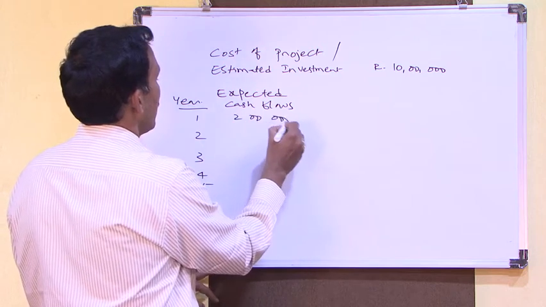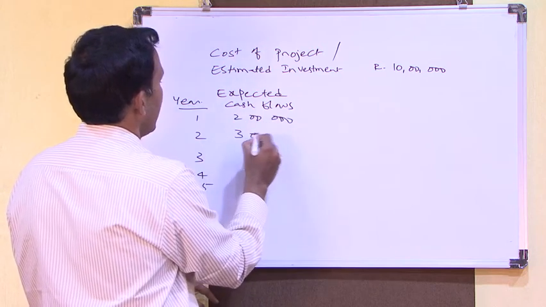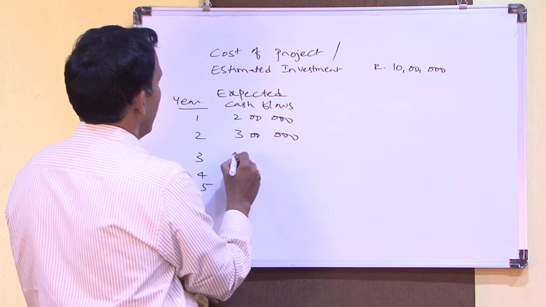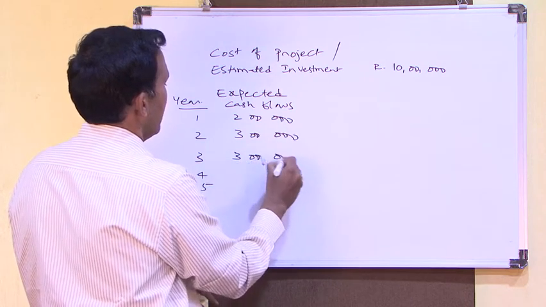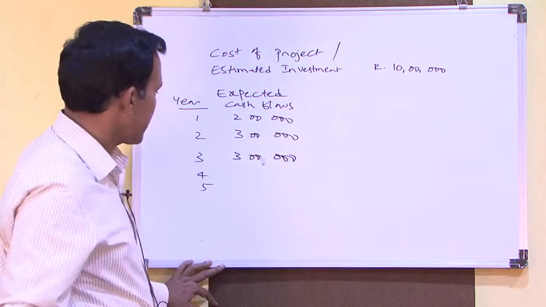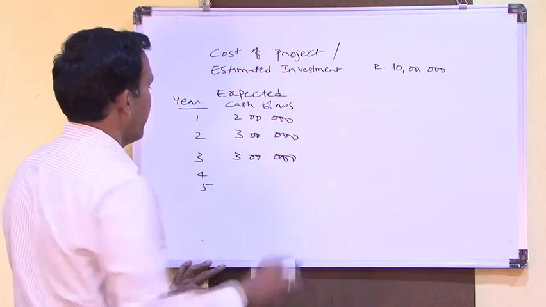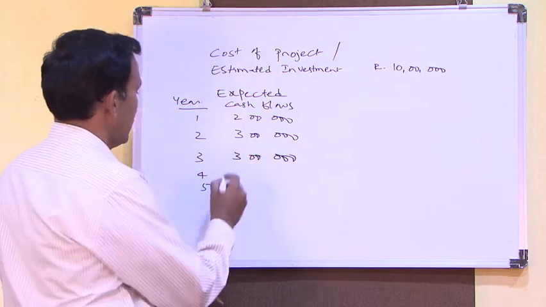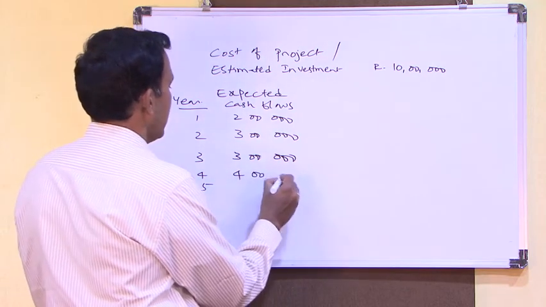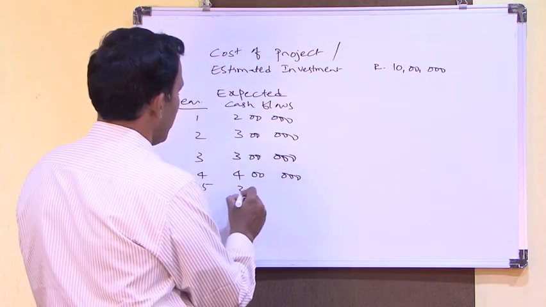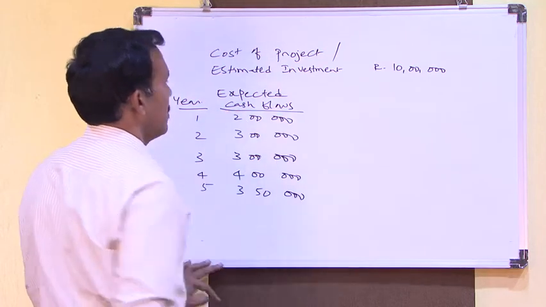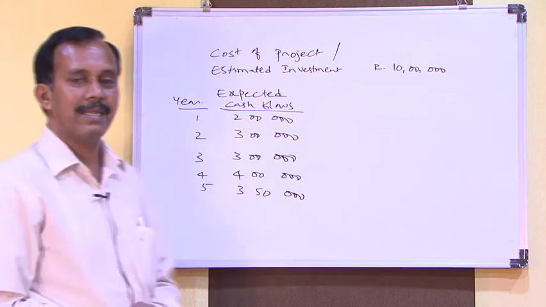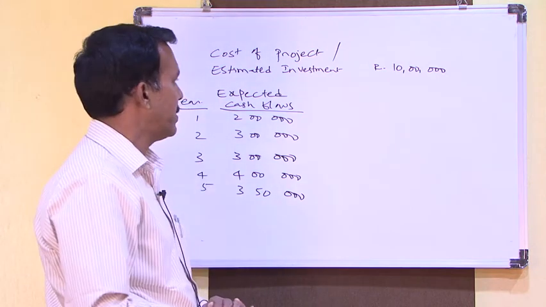Assume in the first year 2 lakhs, second year 3 lakhs, third year another 3 lakhs, fourth year 4 lakhs, and fifth year 3 lakh 50,000.